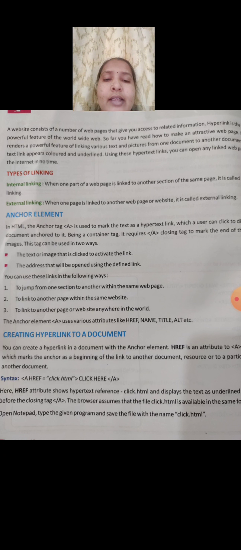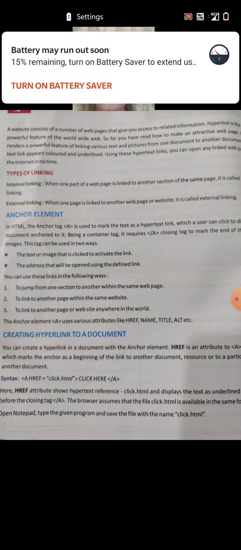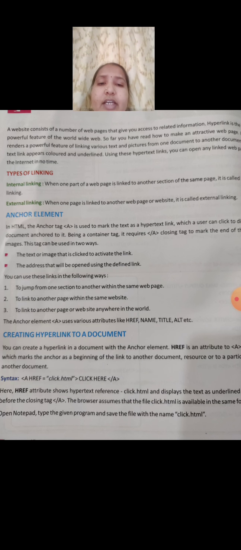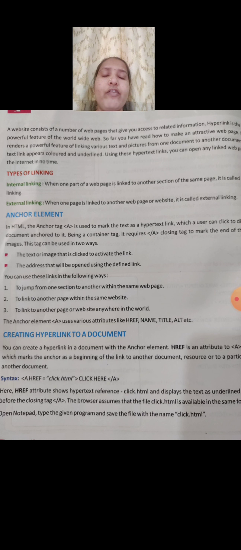By using an a href tag. The syntax which is used for creating a document link is a href. See here, syntax: a href equals click.html, click here, and close the anchor tag. So see here, click.html. For example, one web page will be there.